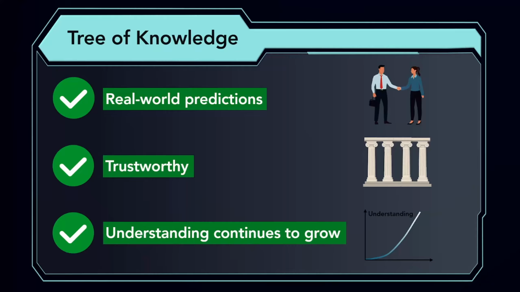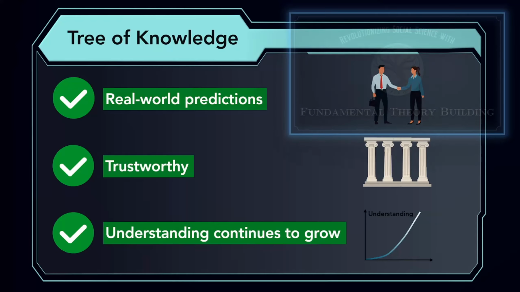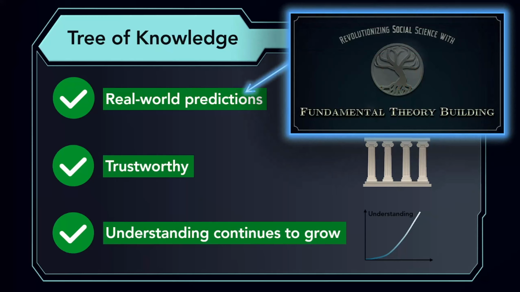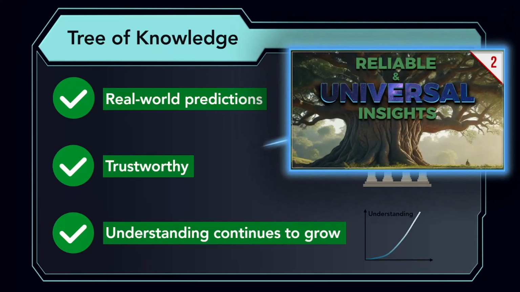How this works and how these extraordinary feats are possible is explained in the following videos. This first video explains how the new approach to statistics works and demonstrates its ability to make accurate predictions of absolutely any social system, no matter how complex. This video reveals how Tree of Knowledge is able to gain insights that are orders of magnitude more reliable and trustworthy than traditional methods.